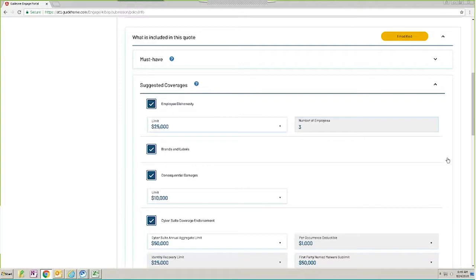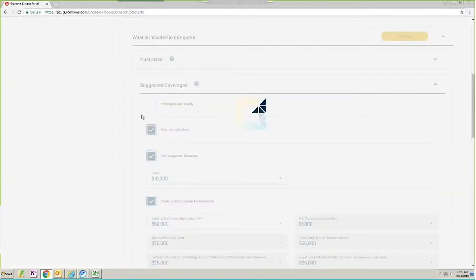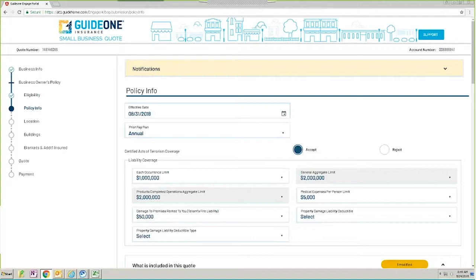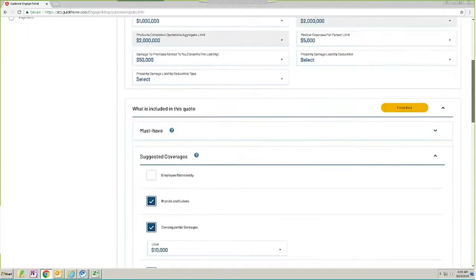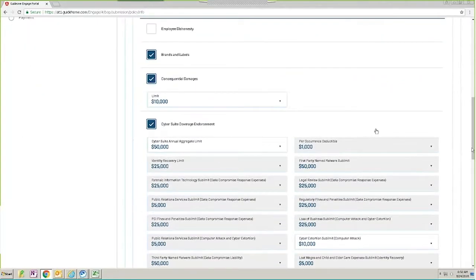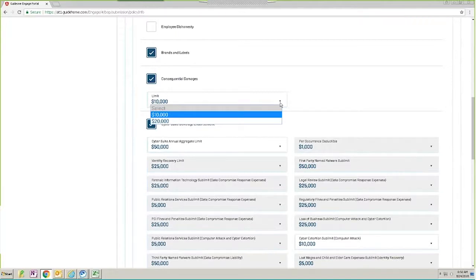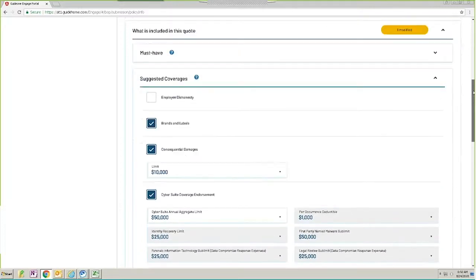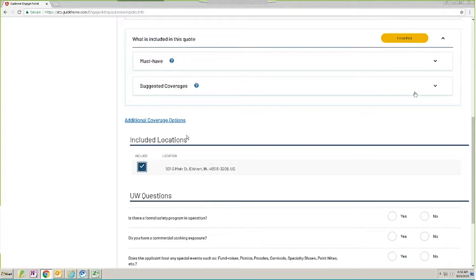The suggested coverages have a checkbox beside each one. That means you can take that coverage off if you don't want to have it. The other option is to change the limit on those coverages. So you will see the drop down beside each one of them. You can change the limit or leave it as it is. So that's how the suggested coverage section will work. We're going to close that section, and there's one other coverage section.